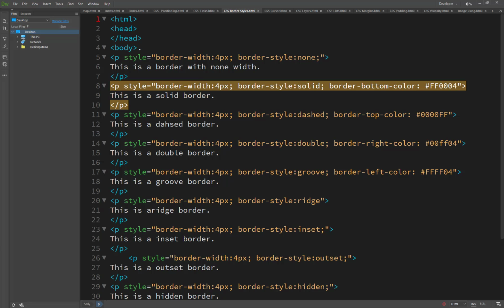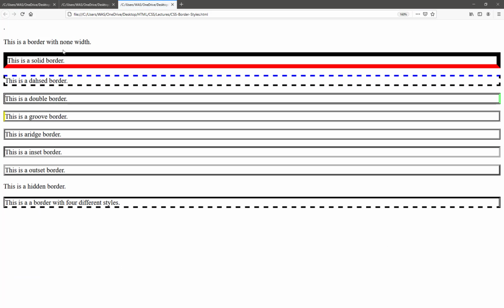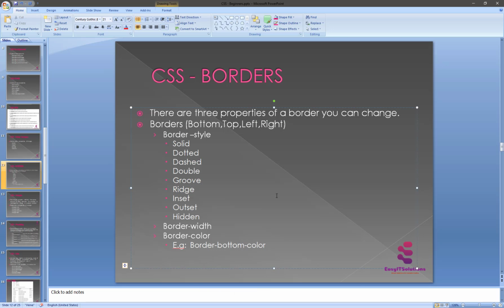If I change this one to 10 pixels, you will see the result is a much larger border. So this is the width, and we can control the border width through CSS. So CSS borders play an important role here.